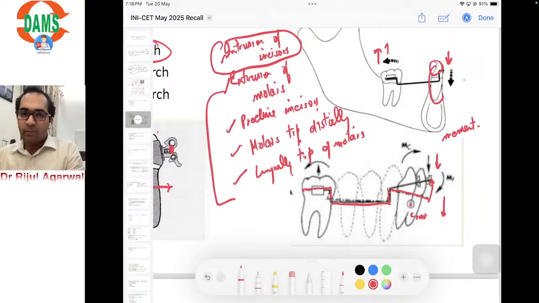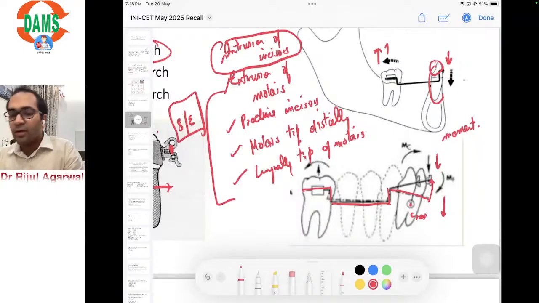So the incisors can procline, the molars will tip distally, the molars will tip lingually, and there will be extrusion of molars. So these are all the side effect of intrusion utility arch.